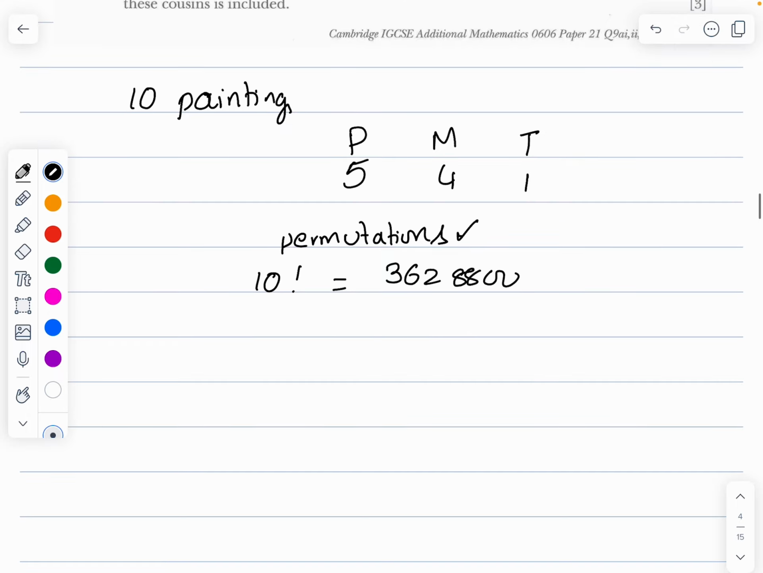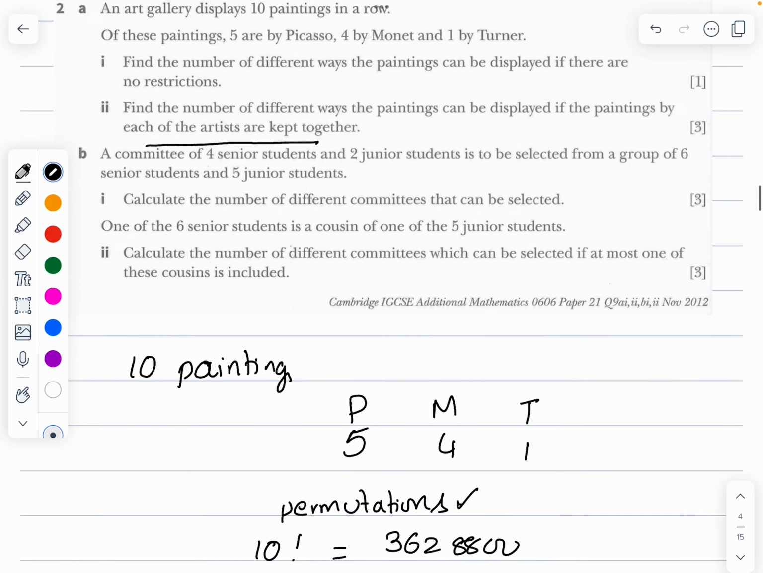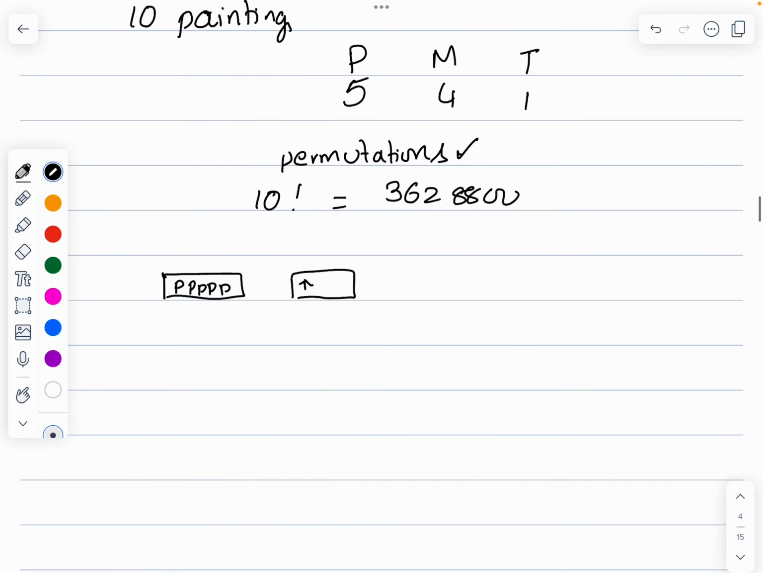Find the different ways the paintings can be displayed if the paintings by each of the artists are kept together. So what am I doing? All Picassos as one bundle, all Monets as one bundle, and Turner is another bundle. So this can be arranged in 5 factorial ways. This can be arranged in 3 factorial ways. This can be arranged in 1 factorial way. So 5 factorial, 3 factorial, and 1 factorial.